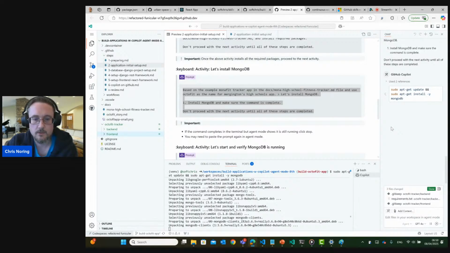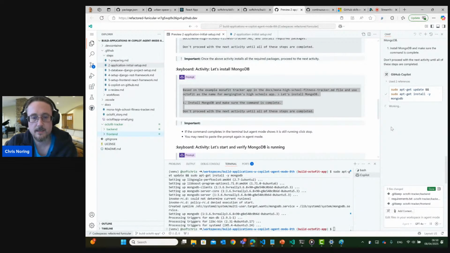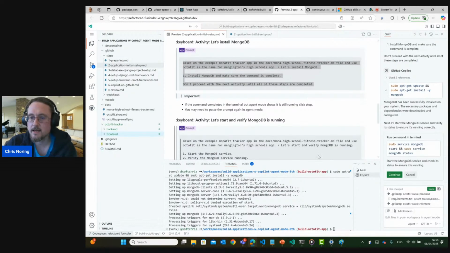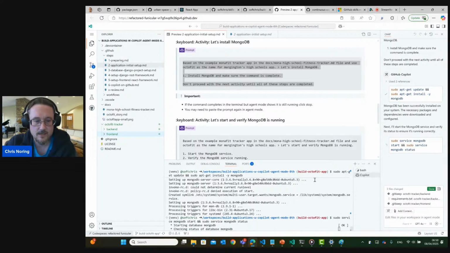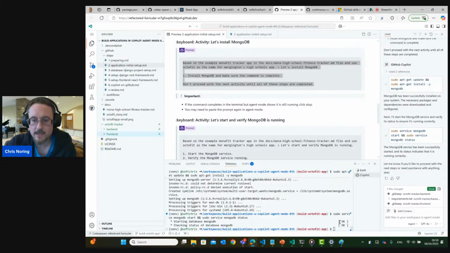So now we will soon have MongoDB ready for us to run. That was fast, right? So now we've installed the binaries, and the app is also saying, I will run some commands to start up the service called MongoDB, and will also run a command to make sure that the status of the database is okay, so we can continue. Let's try to run that. Starting database MongoDB. It says OK down here, and checking status of database MongoDB also OK.